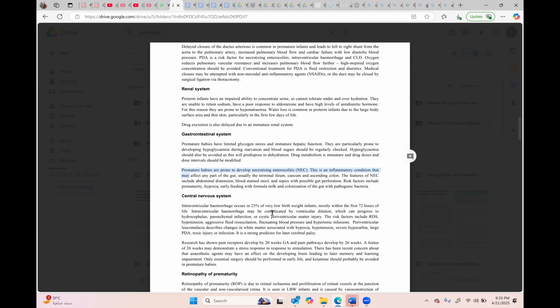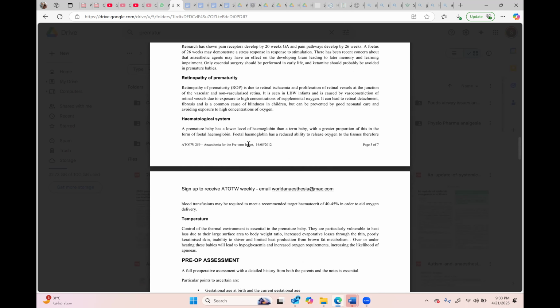Okay, when we were discussing temperature, we forgot to mention brown fat. What is the concept of this brown fat?